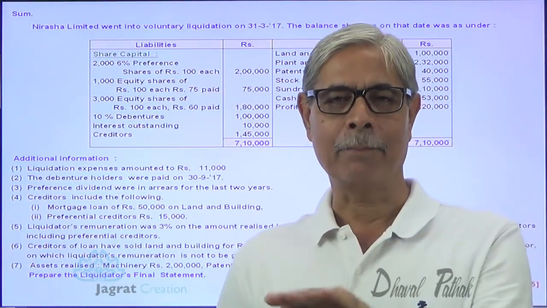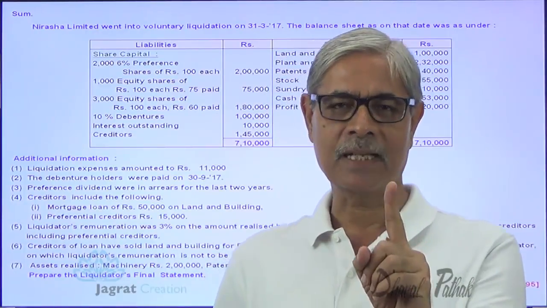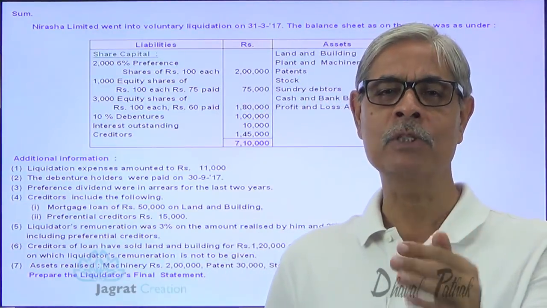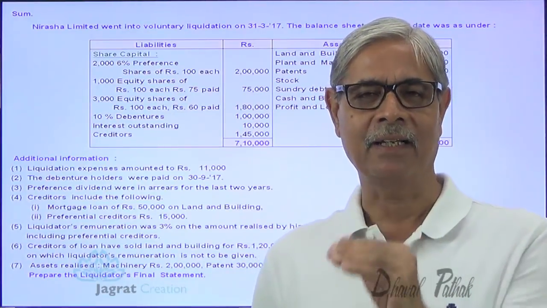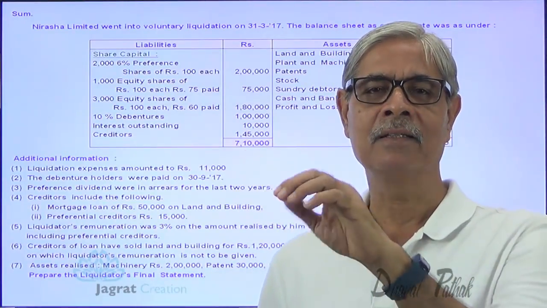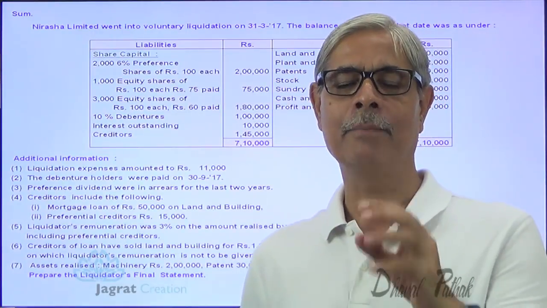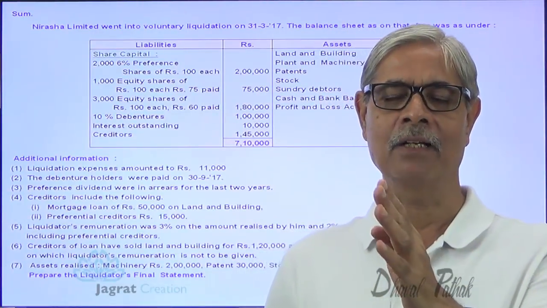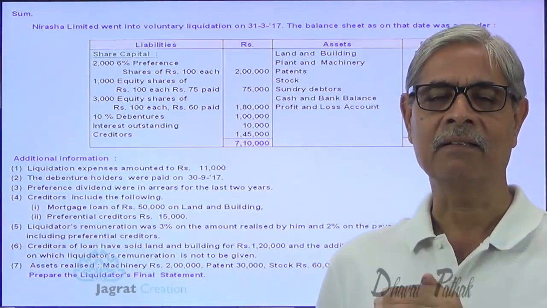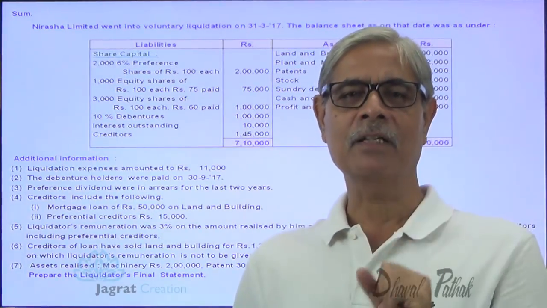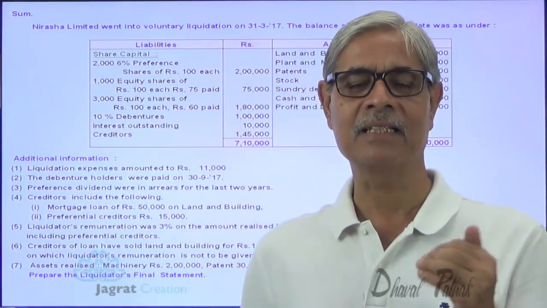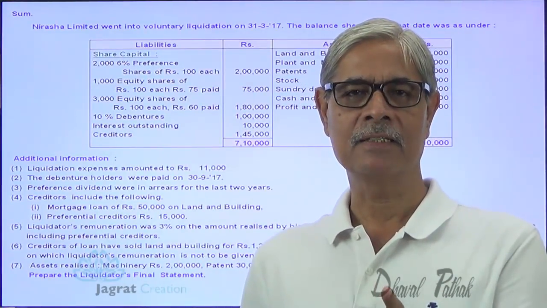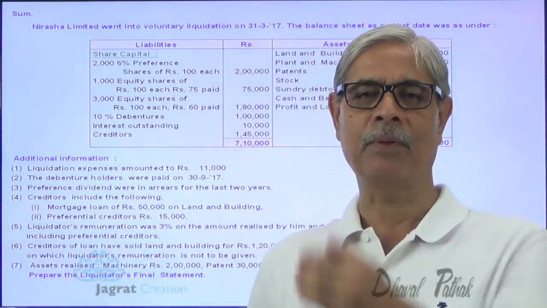So the liquidator is appointed. The first task that he does, he assumes all the assets of the company. He asks all creditors and claimants to prove their claim against the company. So he invites creditors for proving their claim against the company. After this being done, the liquidator realizes the assets. From the assets realized, he pays all claimants as prescribed in the law.